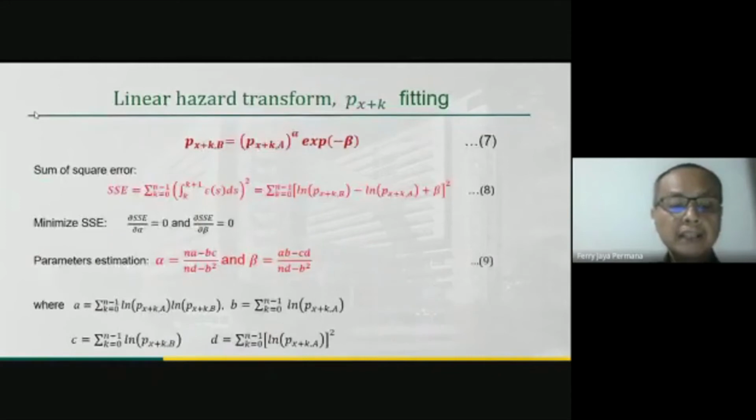If we apply linear hazard transform using Px plus k fitting, then survival probabilities in the target year can be approximated by equation 7. The sum of square error of this curve fitting is given by equation 8. To estimate parameters alpha and beta, we determine the first derivatives of the sum of square error with respect to parameters alpha and beta, and those first derivatives have to equal 0. The parameters of the transform can be obtained by equation 9.